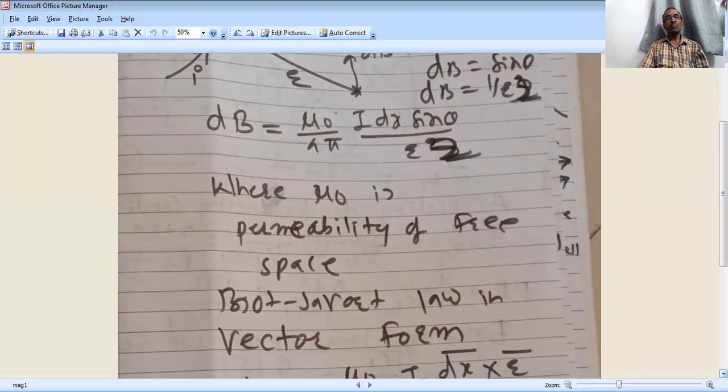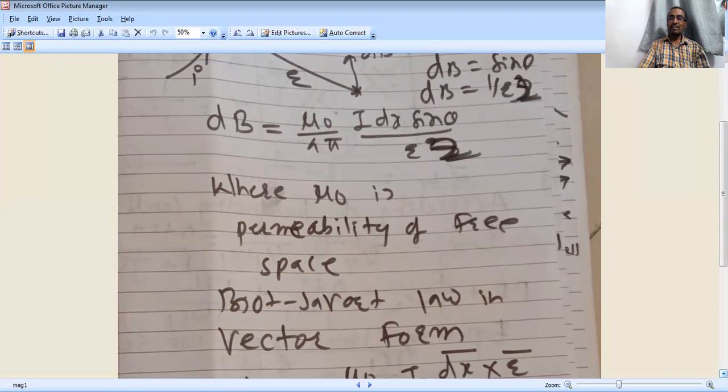So do you understand this Biot-Savart law in a simple way? I gave the simple example of the bulb 2 kilometers away from you. As you walk closer and closer, the intensity of the light goes on increasing. In a similar way, the magnetic induction goes on increasing towards the current carrying conductor. That's why it is inversely proportional to 1 upon r square.